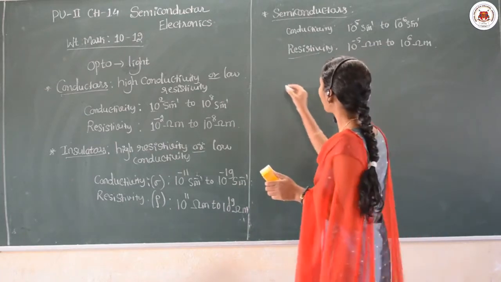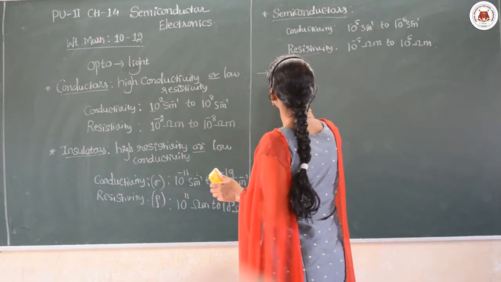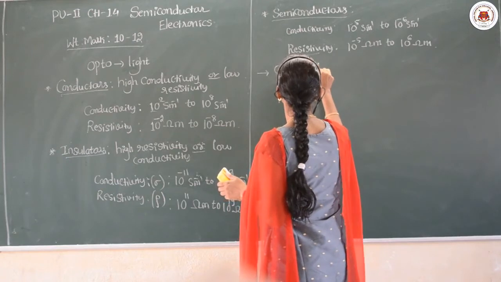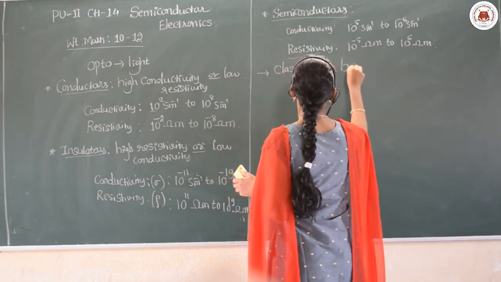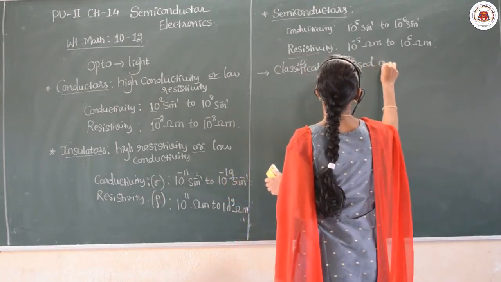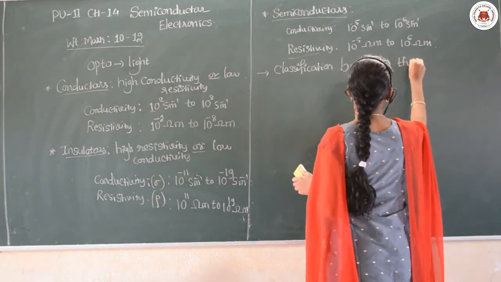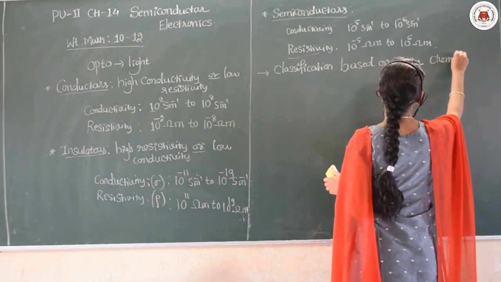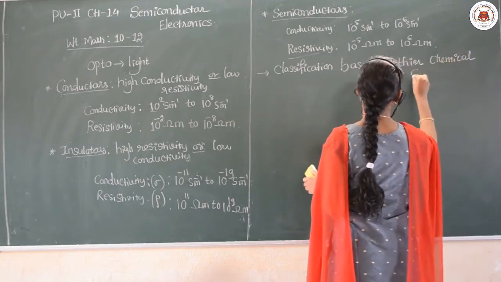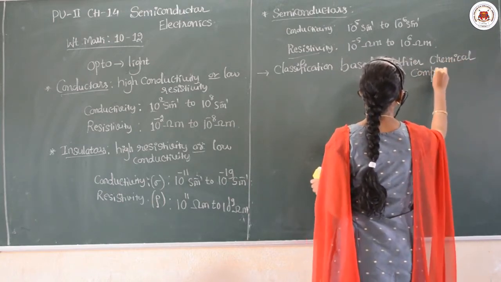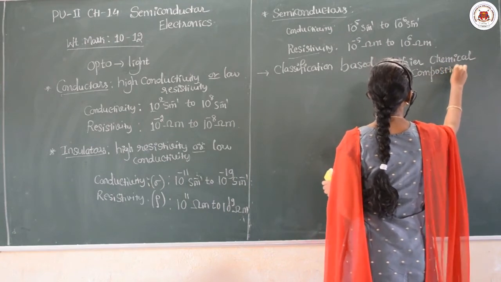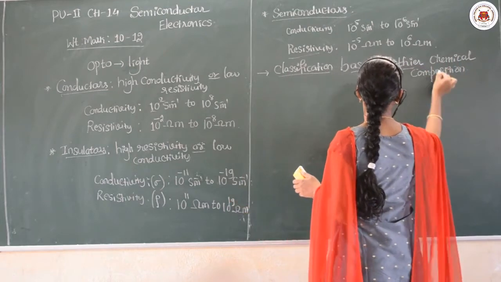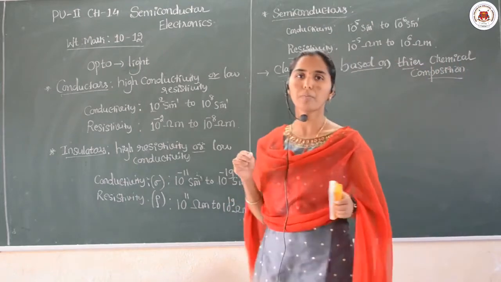Yes. Moving forward, there is a classification based on their chemical composition. Now we are classifying them based on their chemical composition.